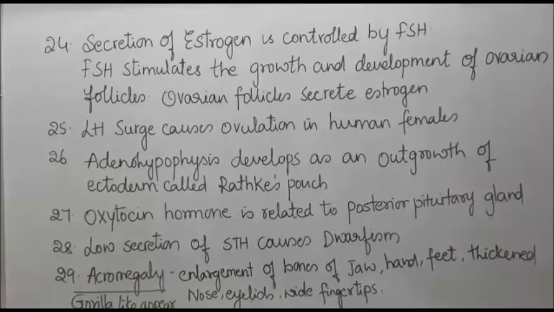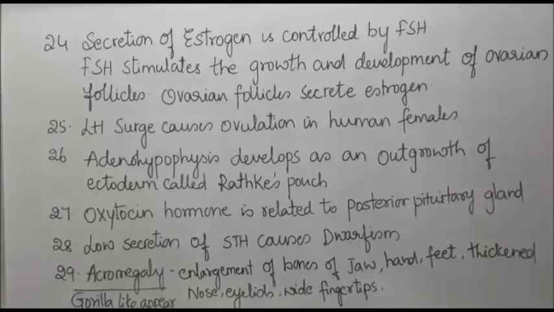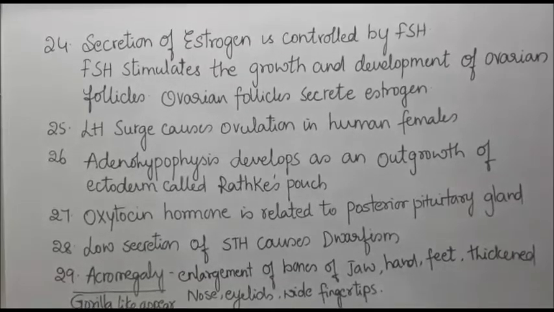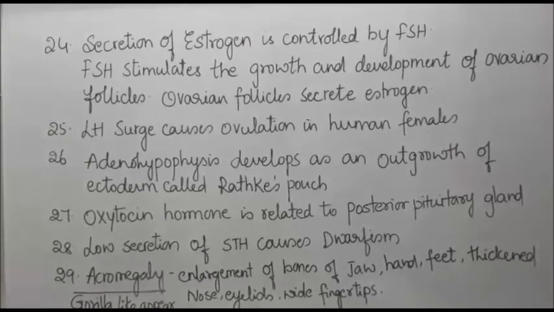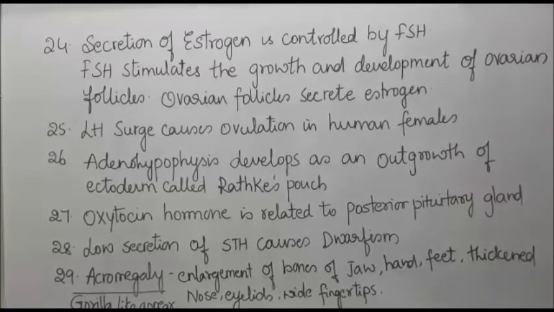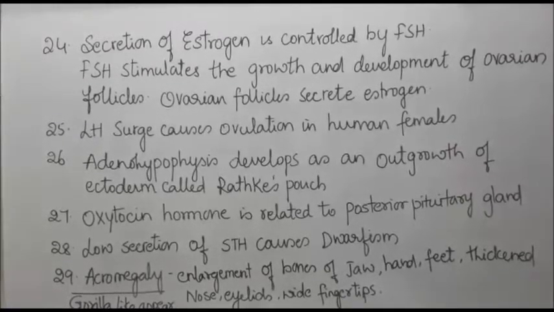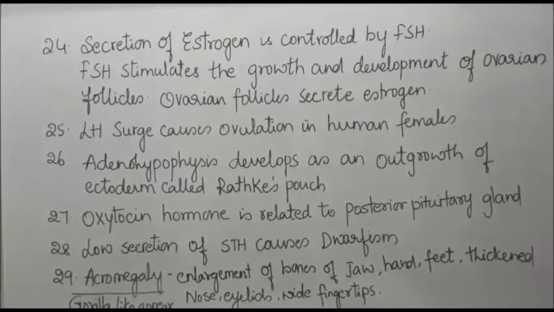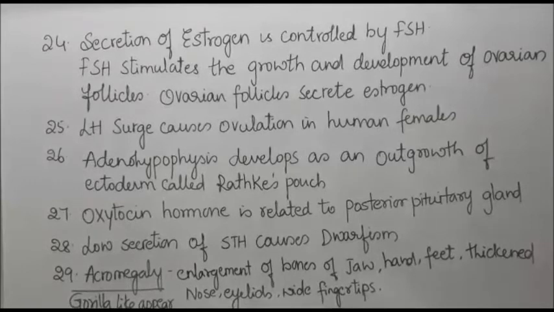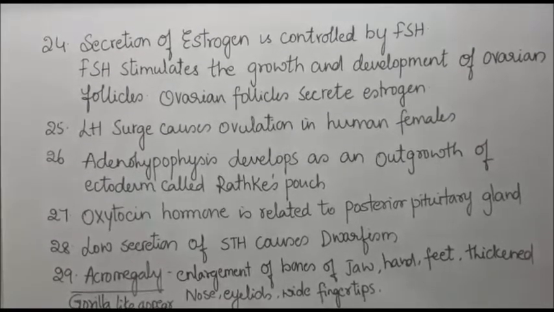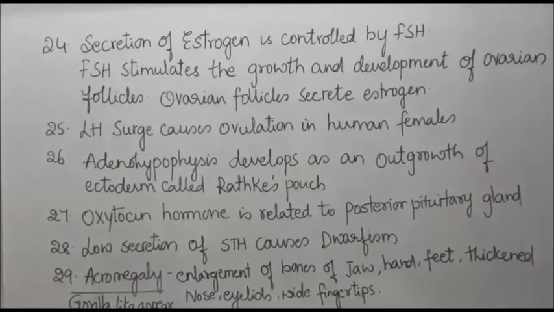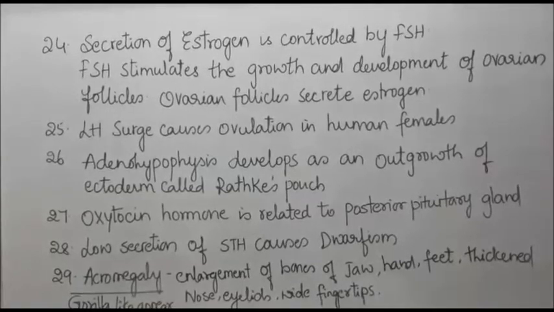In acromegaly, which is normally known for a gorilla-like appearance, if growth hormone is secreted in excess quantities than normal, it leads to enlargement of the bones of the jaw, hands and feet, and thickened nose and eyelids. Persons appear to look like a gorilla, so it is called gorilla-like appearance, seen in acromegaly. That is the hypersecretion of growth hormone after puberty.